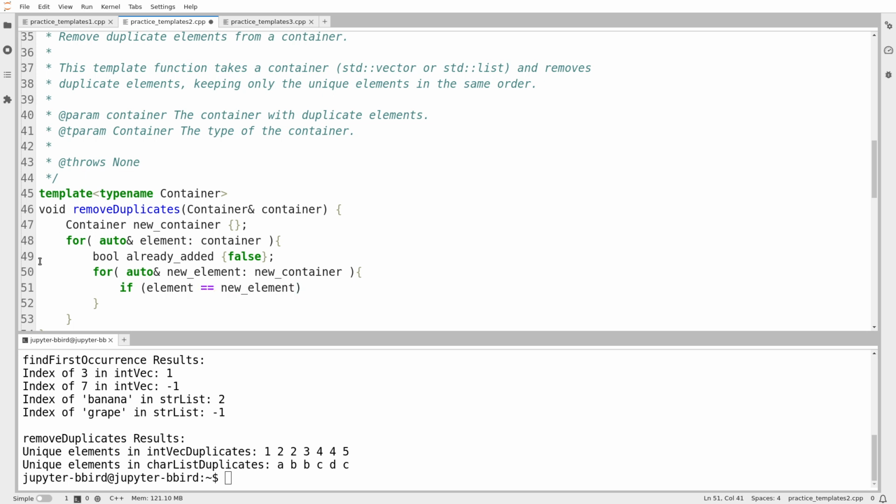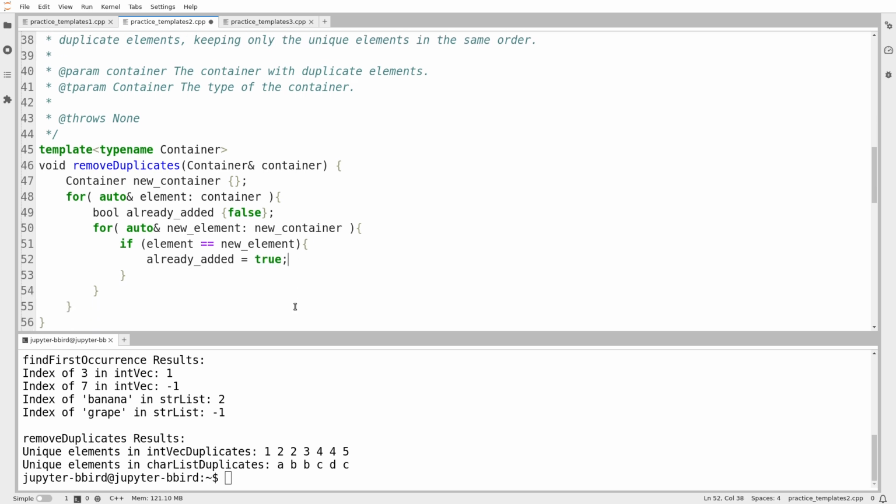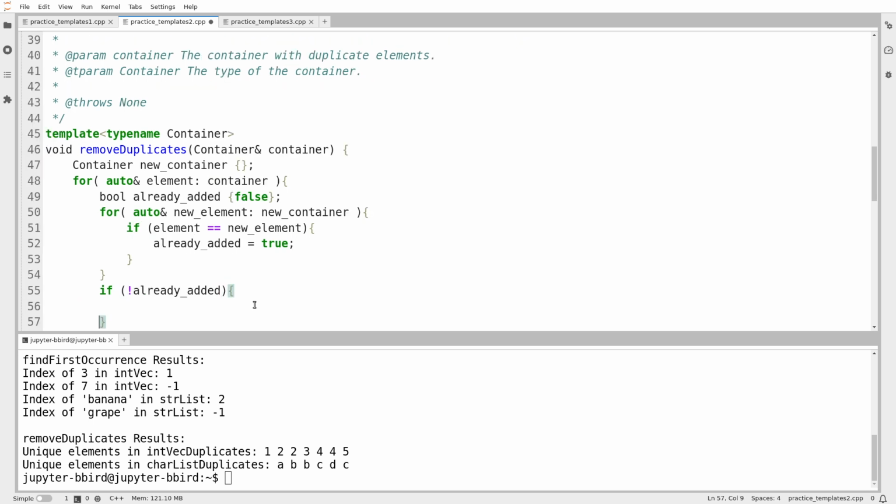Like before, I have to assume that a double equals operator exists on the element type, because if not, what am I supposed to do? How do I compare elements? If element equals new_element, then I've already added this. So if I go looking for it in my new container and it's already there, then clearly I've already added it, so I don't want to add it a second time. If I get down to the end of this search and already_added is equal to false, so I like writing if statements that look like this for that purpose, if I haven't already added the element, then I add it to my new container. new_container.push_back(element). So push_back does exist on both vectors and lists.